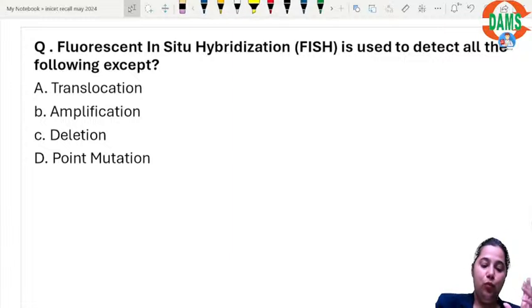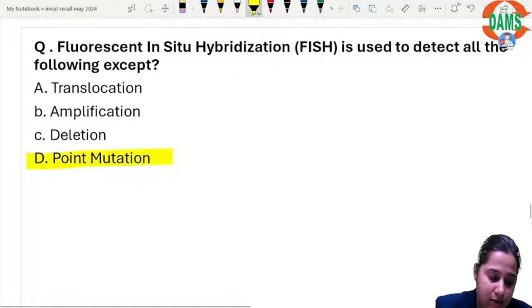Alright, then what is fluorescence in situ hybridization used to detect, all the following except? FISH is used to detect chromosomal aberrations. It is used for detecting any abnormality in the chromosome. The point mutation is going to be detected at the molecular level, at the level of the DNA sequence. So point mutation is your answer.